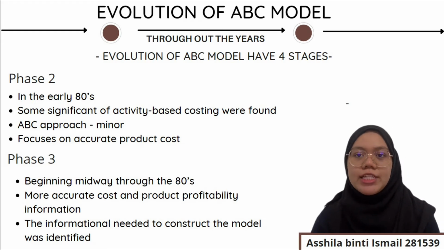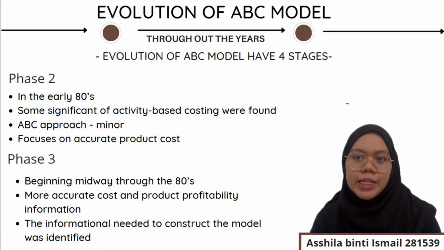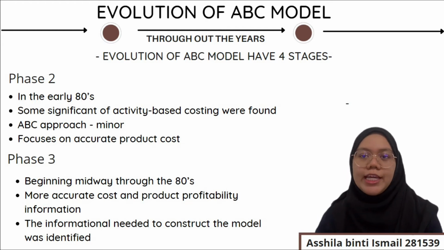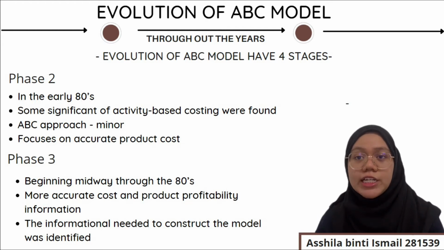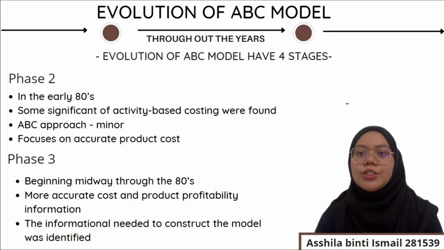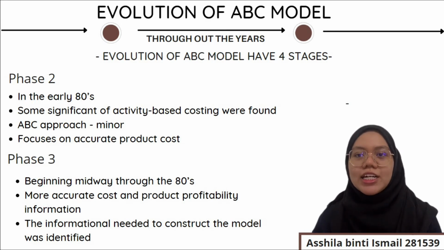Next, the third phase in the first stage is in the beginning midway through the 80s. In this phase, it is defined by a recognition of ABC contribution to the decision-making process through more accurate cost and product profitability information, as well as proponent responses to theoretical objections of the concept.